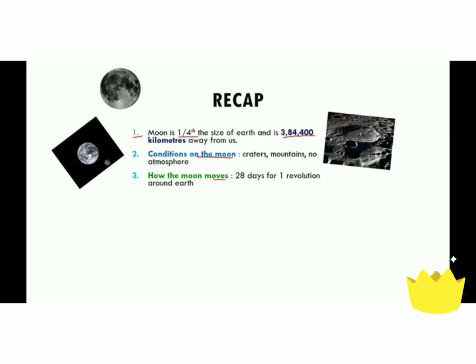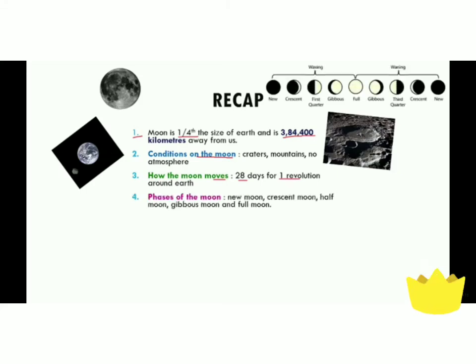It takes about 28 days for one revolution around the Earth. Then we studied the phases of the moon: new moon, crescent moon, half moon, gibbous moon and full moon. New moon to full moon is the waxing phase, and full moon to new moon is the waning phase.